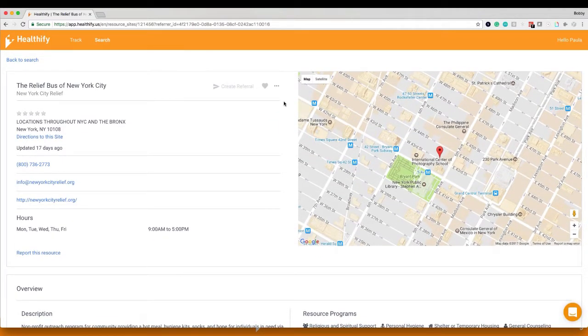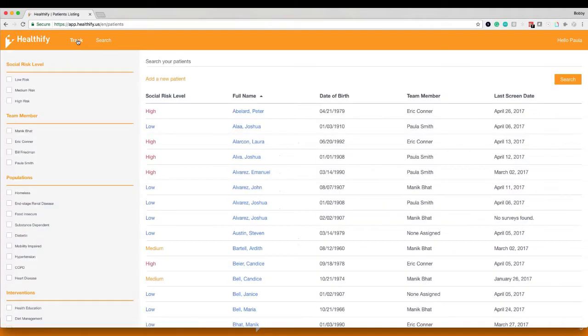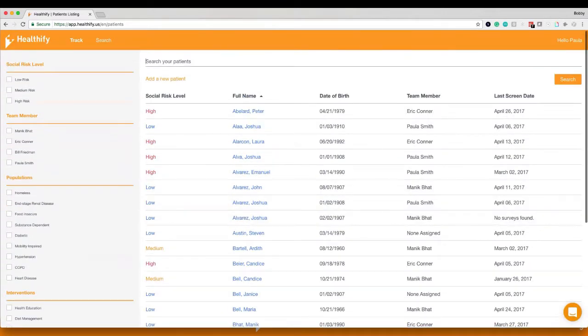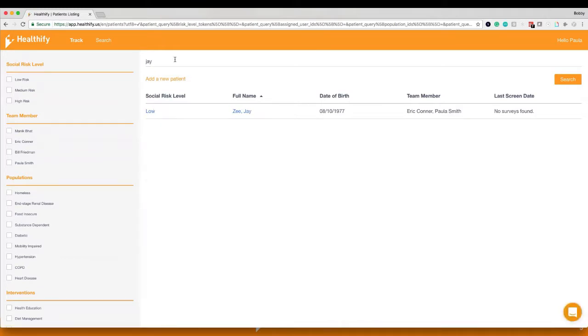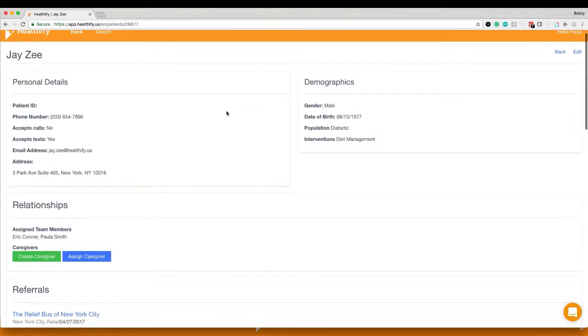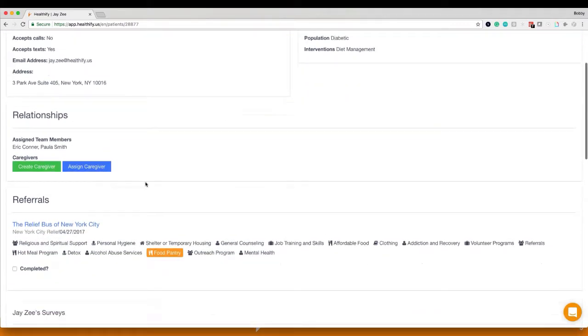The next step here would be to go back and actually look at that information. So remember, we're in the search platform. We want to go back to the track platform. So let's go ahead and click on that. Perfect. So again, we've got all of our patients in here. Let's go ahead and search for Jay. Okay. Jay-Z. Perfect. Let's go ahead and click on him. All right. So remember, this is all the information we made earlier. And then down here, we've got a referral section. So this is the referral we just created.